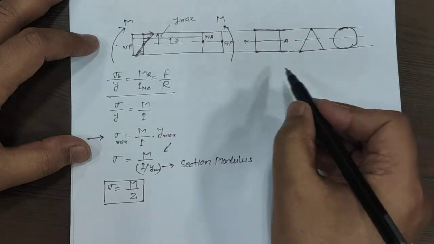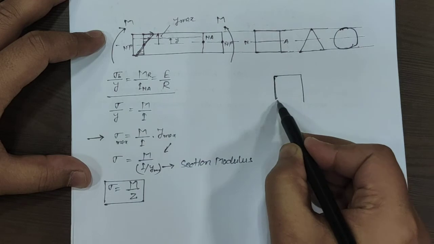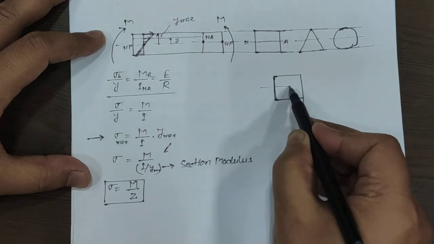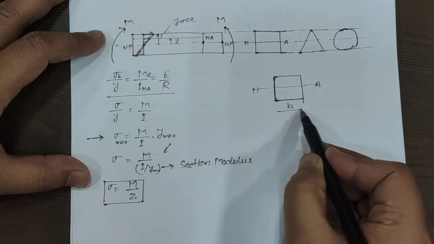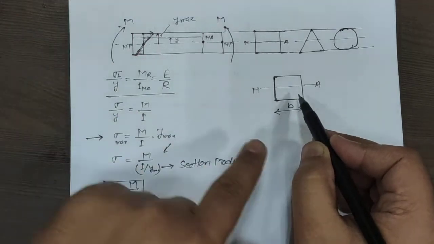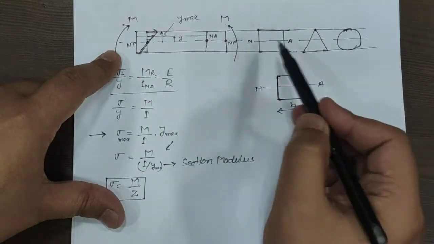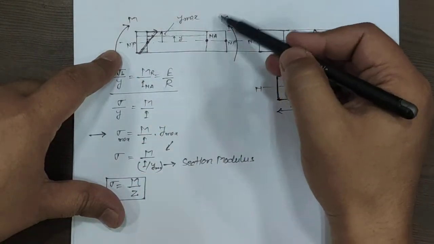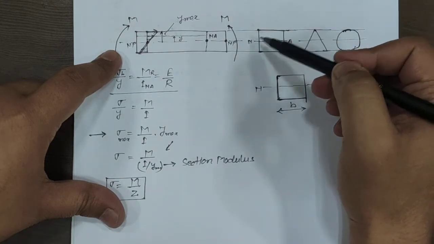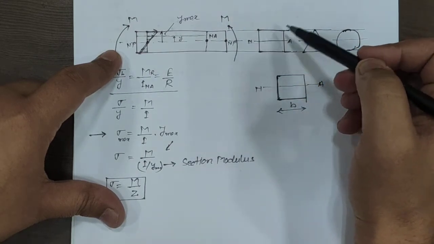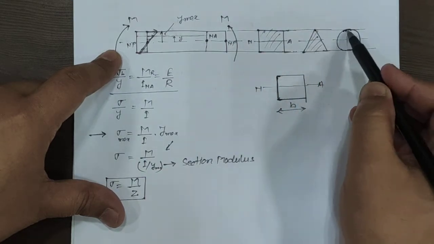If we have a rectangular section, let's say this is the neutral axis, and this is b. These are the cross-sectional dimensions given. This is the front view of the beam, and this one is the side view, because on the side view we can observe the cross-sectional area. So these are the cross-sectional areas.